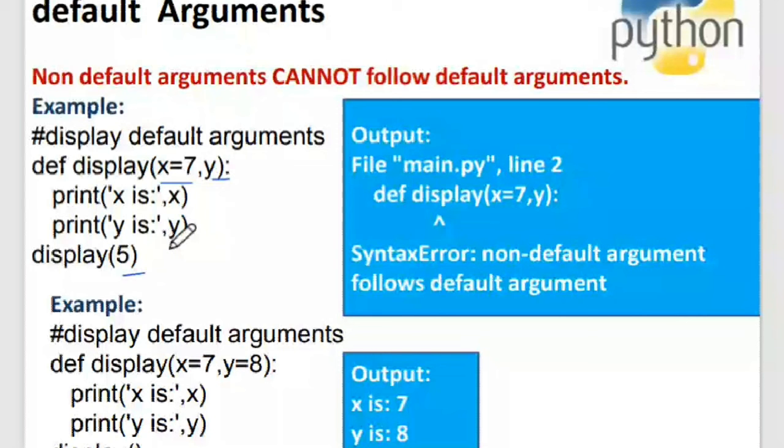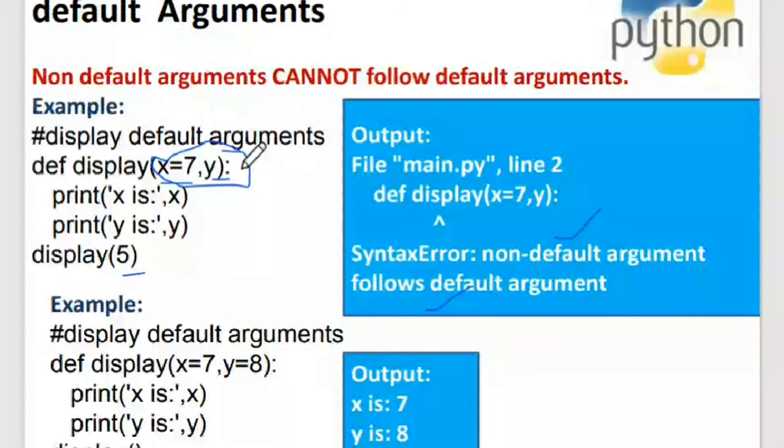This should not happen. When you are writing your function definition, you should always make it a point that non-default arguments come first and then the default arguments. So you cannot have something like this in your program. This is an error, and I'm already showing you the error. It is a syntax error, right? Yes, ma'am.